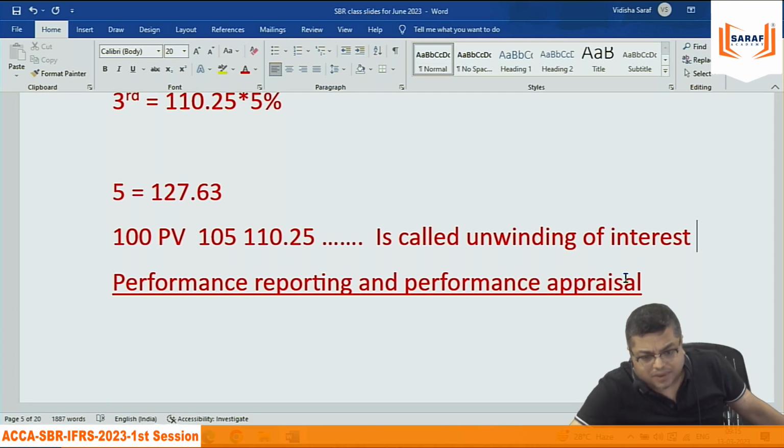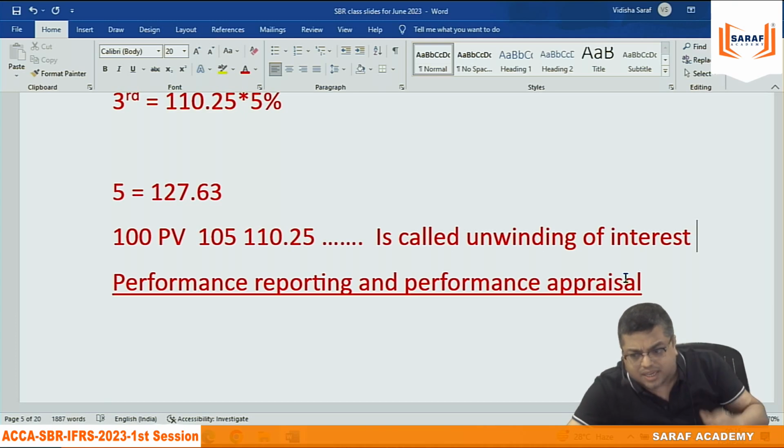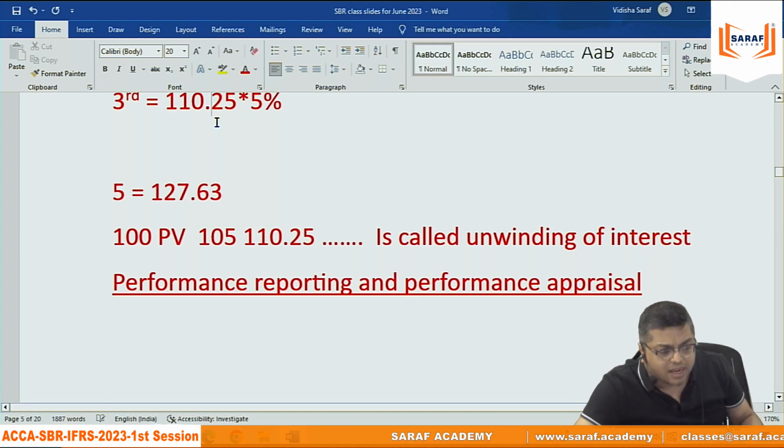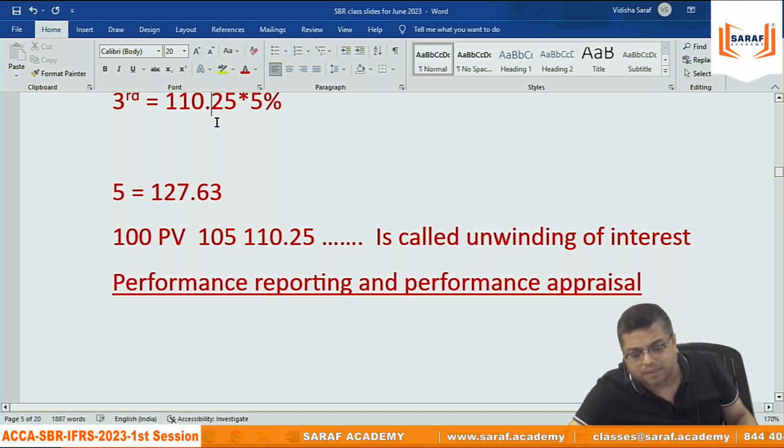मतलब पहले हमने प्रेजेंट वैल्यू लाया, इंटरेस्ट हटा दिया, अब हम उसके अंदर इंटरेस्ट को जोड़ते जा रहे हैं. हर साल का इंटरेस्ट को हम खर्चा दिखाने के लिए निकालते जाएंगे. And every year interest is a different figure. First year is 5, second year is 5.25, third year is something. If we add up and unwind the interest figures, it will become 127.63.